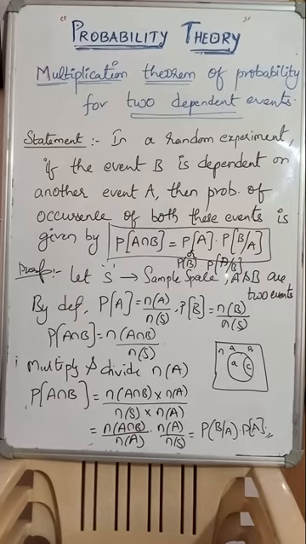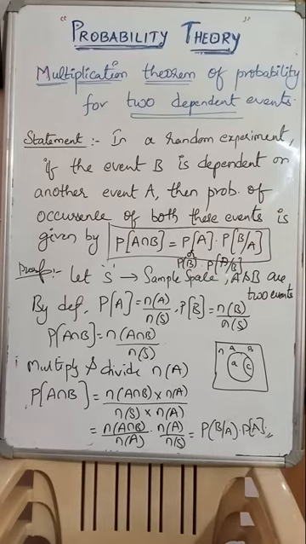Look at it now. I was thinking that A is the only one that has occurred. Therefore, N of A, the favorable cases of A, has to be multiplied and divided in the previous definition. P of A intersection B equals N of A intersection B multiplied by N of A, divided by N of S multiplied by N of A. Multiply and divide by N of A, because imagine that A has occurred first. If B had occurred first, N of B should be put. Remember. So with a little simplification, N of A intersection B by N of A into N of A by N of S.